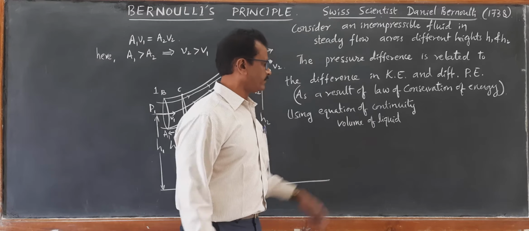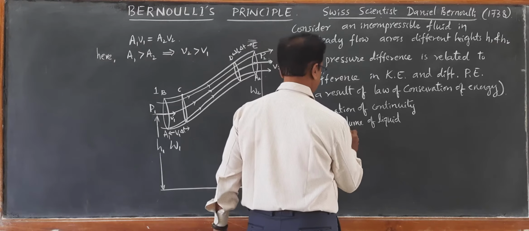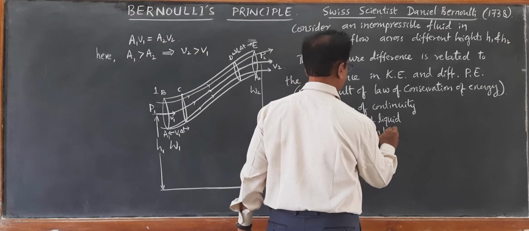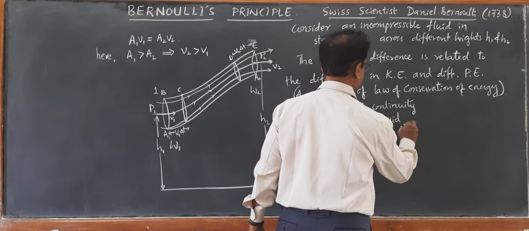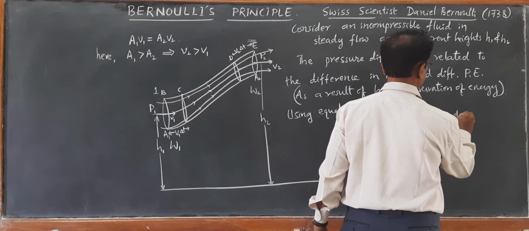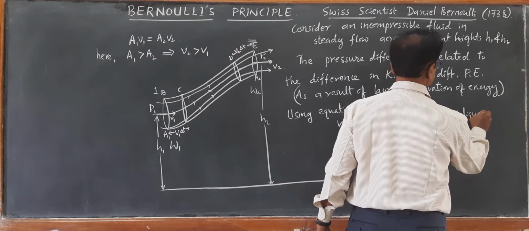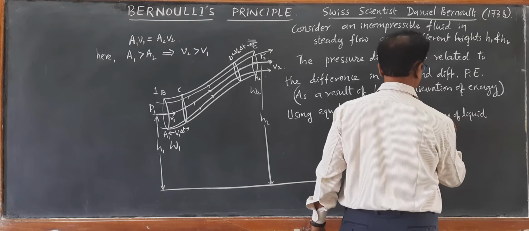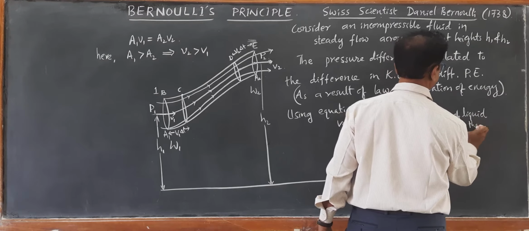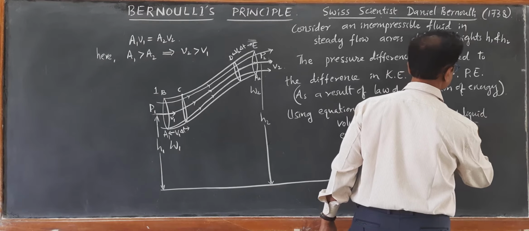So the volume of liquid entering in time delta t is equal to the volume of liquid leaving in the same time delta t.